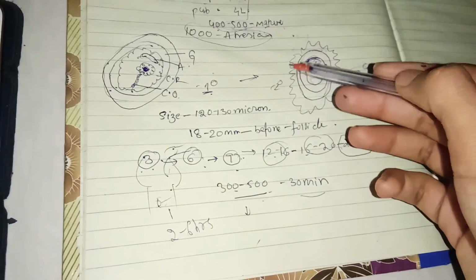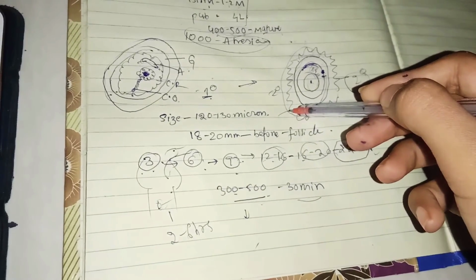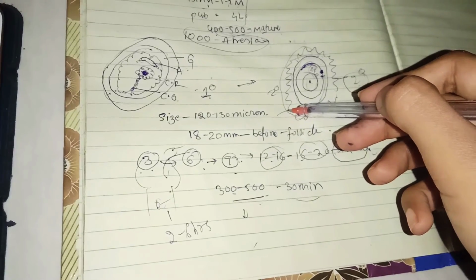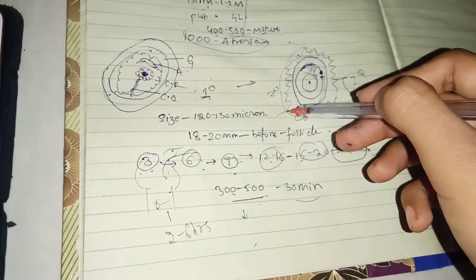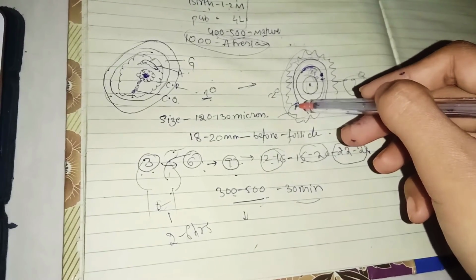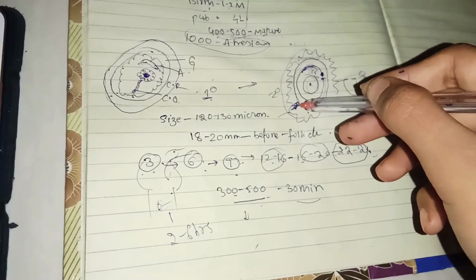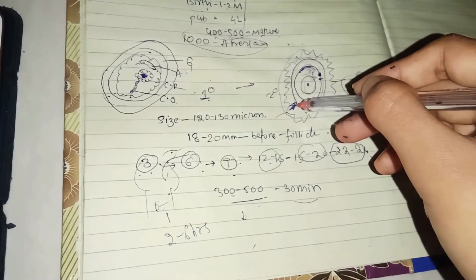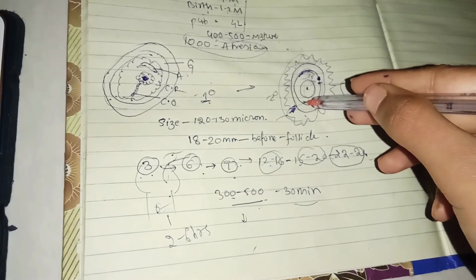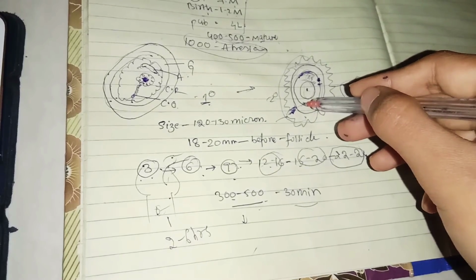The first layer around is the corona radiata, so they need to go to the corona radiata and release the hyaluronidase enzyme. This is called the acrosomal reaction, so that it will reach the zona pellucida and attach especially to the receptor called the ZP3 receptor. Only one will attach to this ZP3 receptor, and this will lead to entry into the perivitelline space. After it enters, the head, tail, neck, everything enters the perivitelline space.